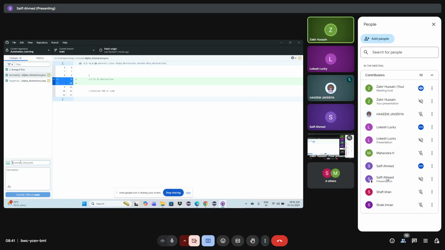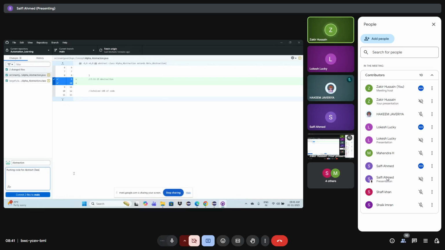Today what you have done, you have written the code for abstraction, right? Just type abstraction. Whatever you are doing, just commit that. Now in the description, no, don't write like that. Just write something meaningful. Don't write all this English. Just write pushing the code for abstract class. That's it. Pushing the code for abstract class. Just namings. Abstract class, spelling C-L-A-S-S.